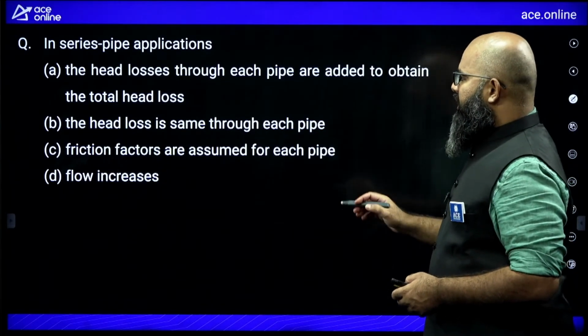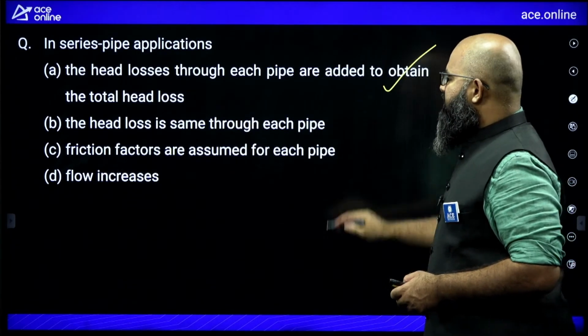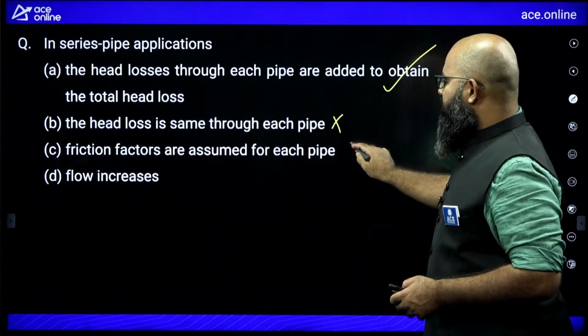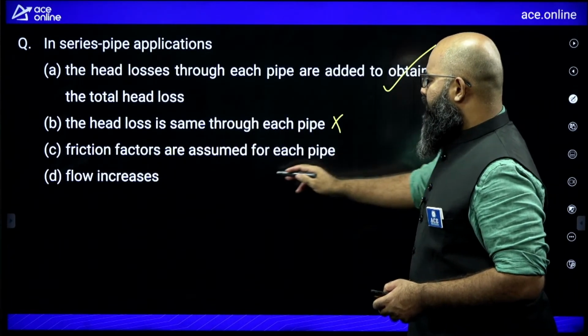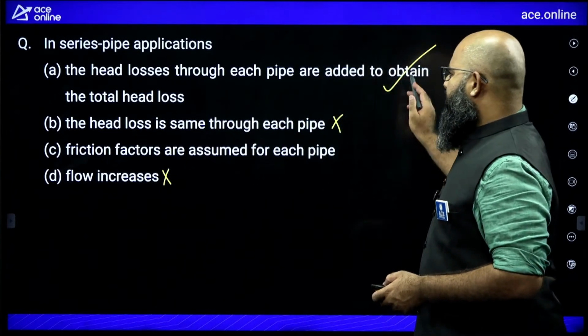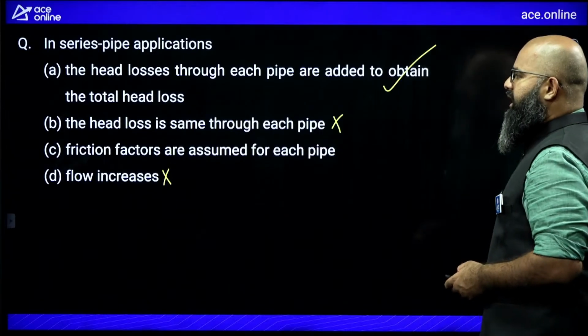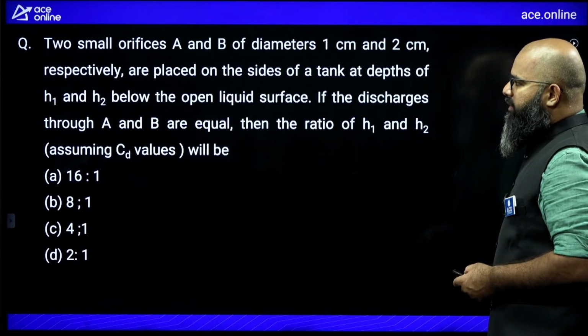The question is asking over here, head loss through each pipe is added to obtain the total head loss. Correct. Head loss is same through each pipe. Wrong. Friction factors assumed for each pipe to be same, probably here saying. Flow increases. No, flow increases in the case of parallel pipes. The correct answer over here is option A. The head loss through each pipe are added to obtain the net head loss.